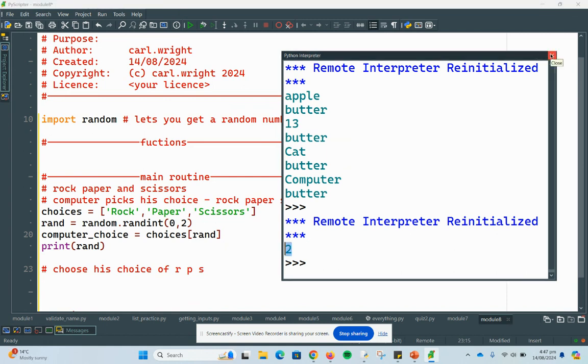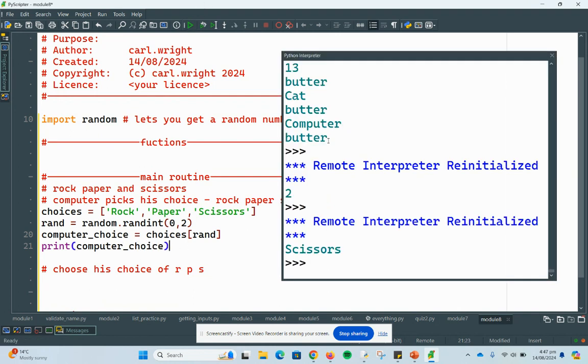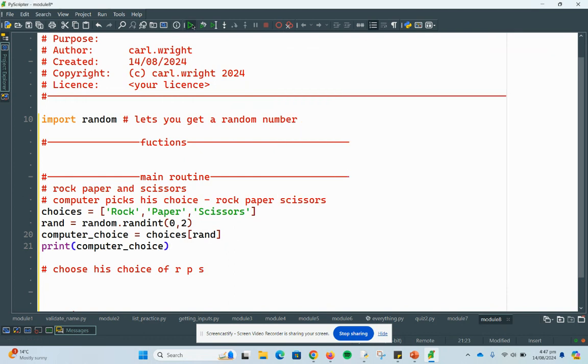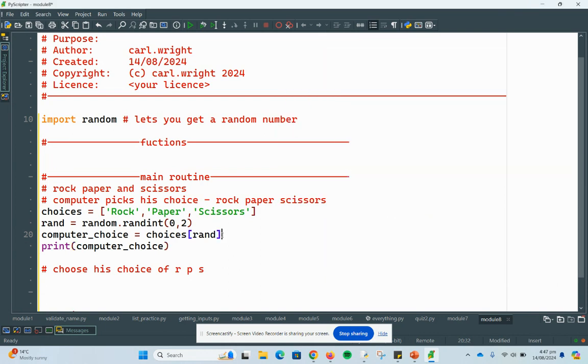Hang on a minute. It picked a random number from, sorry, computer choice. Okay. Oh, that's a good one. Yeah, it picked scissors. Okay, so it's working. It should pick a different one every time. Yeah, rock. Okay, it's working. Now this is one way you could do it.